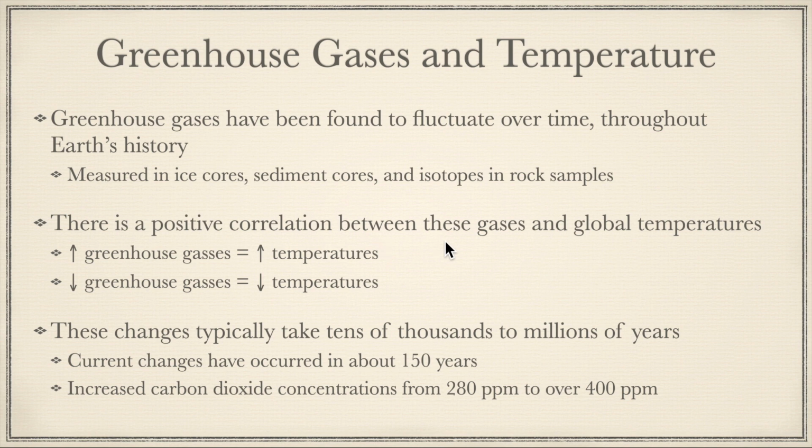So there's a positive correlation between these gases and global temperatures. So increasing greenhouse gases in the atmosphere have led to increasing temperatures, and vice versa. So decreasing greenhouse gases are correlated with decreasing temperatures. Now, these changes typically take tens of thousands to millions of years to occur. So these changes typically don't happen very quickly, but the current changes have occurred in about 150 years. So the current changes we're dealing with have occurred over 150 years to 200 years, whereas typically these take tens of thousands to millions of years.